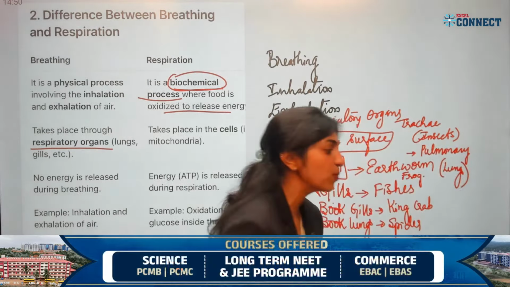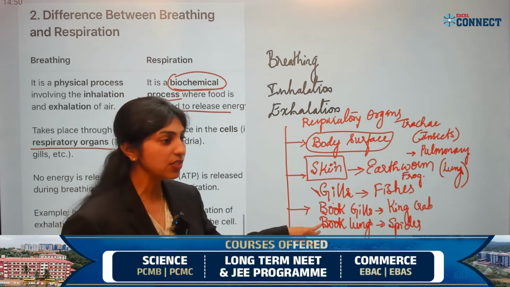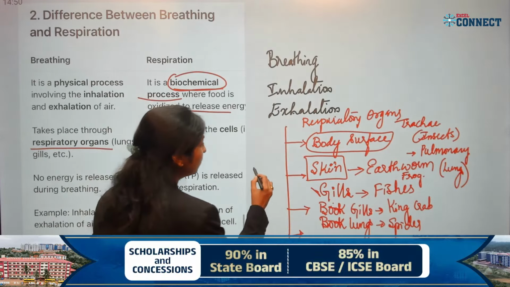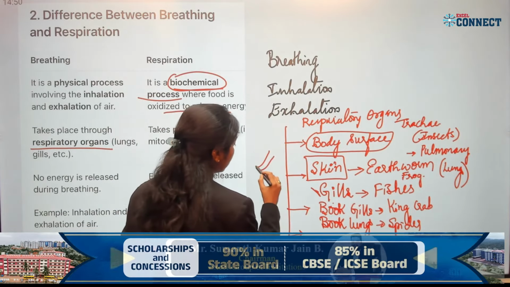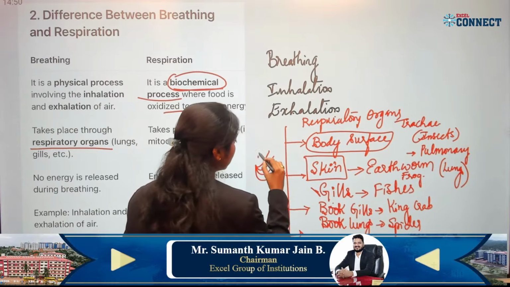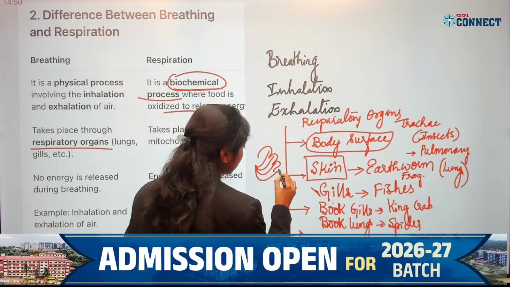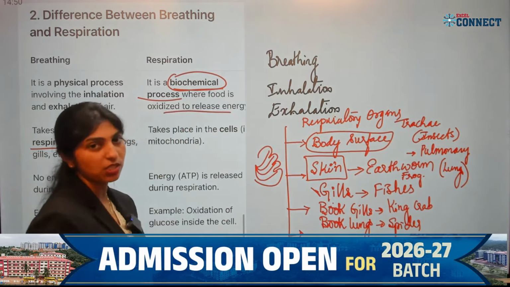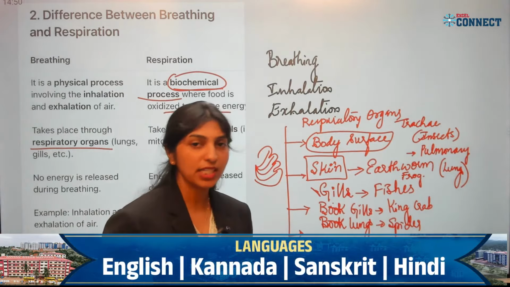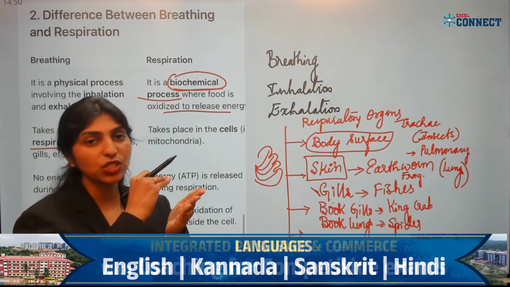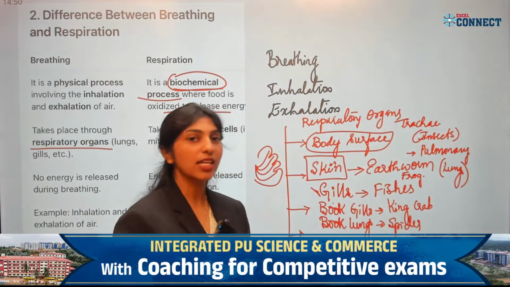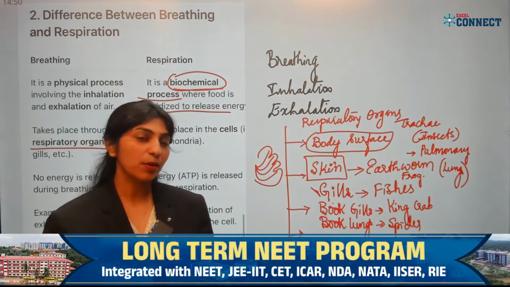What is the difference between gills and book gills? Here they have a feather-like structure in the form of folded pages, which is called book gills. It is arranged in the form of folded pages. That's why it is called book gills.